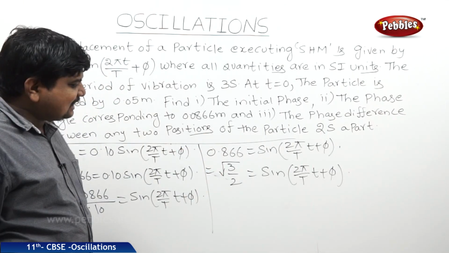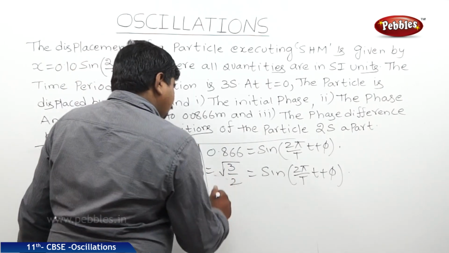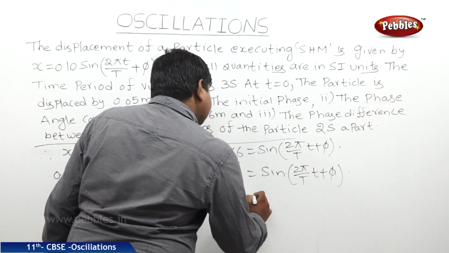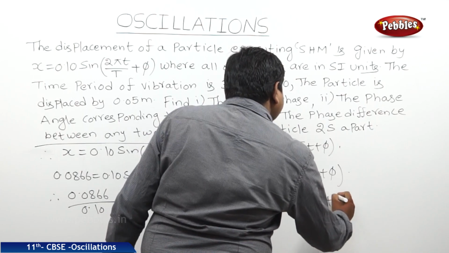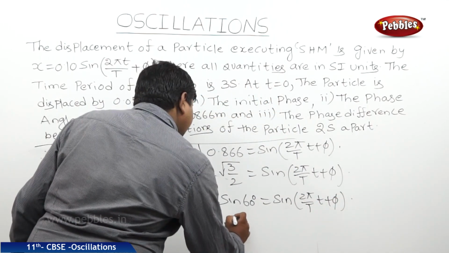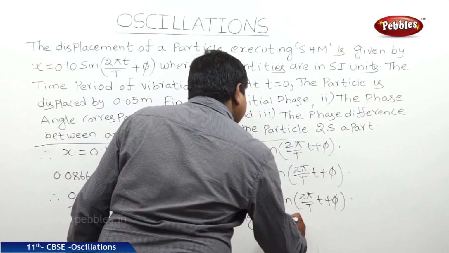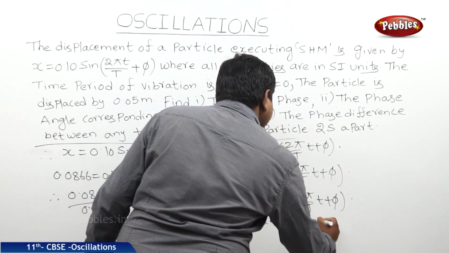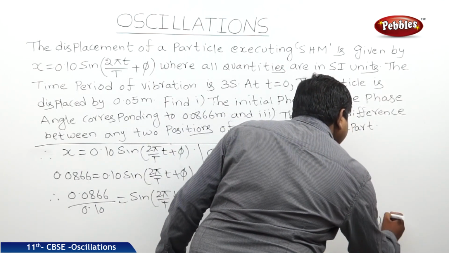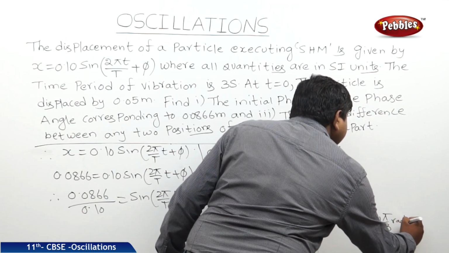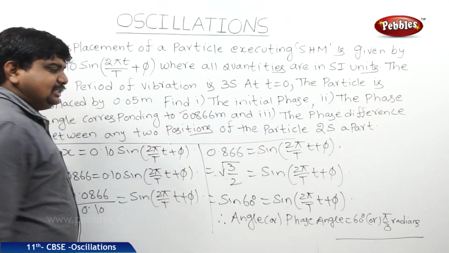Because 0.866 is a result of 1.732 by 2, we can write 1.732 as root 3. So, root 3 by 2 is equal to sine 60 degrees, is equal to sine (2 pi by capital T into small t plus phi). So, therefore, the angle or phase angle is equal to 60 degrees or pi by 3 radians. This is the phase angle for this displacement.